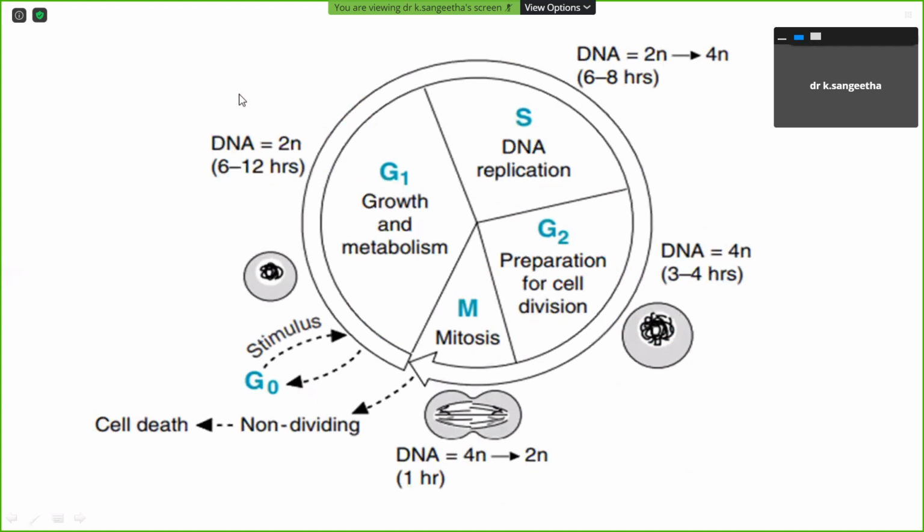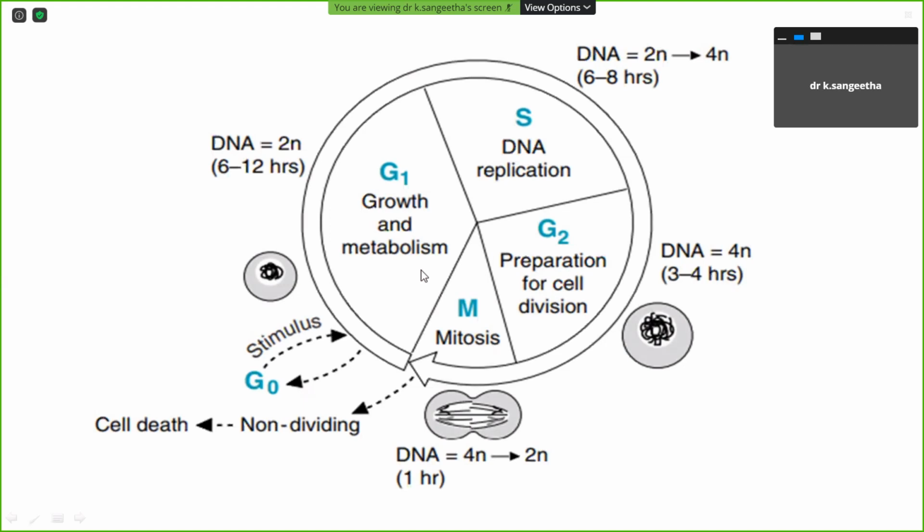Okay, then Shruti is going to explain this picture. Any one of you, can you tell me what the picture explains? Cell cycle, ma'am. Yeah, it's the cell cycle. Very good.